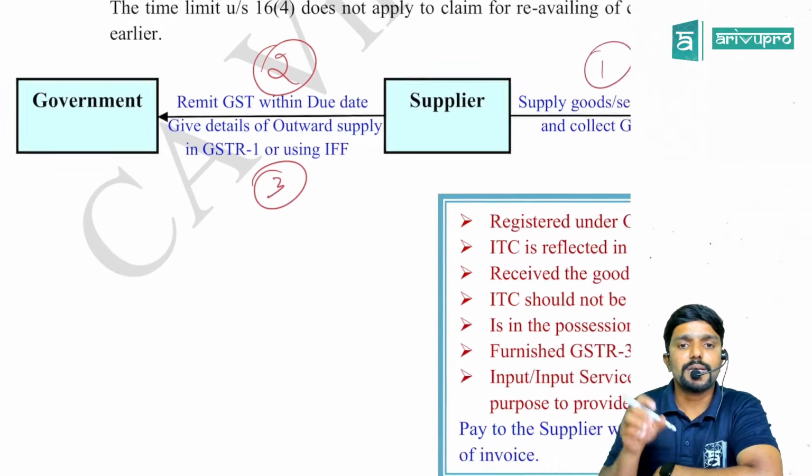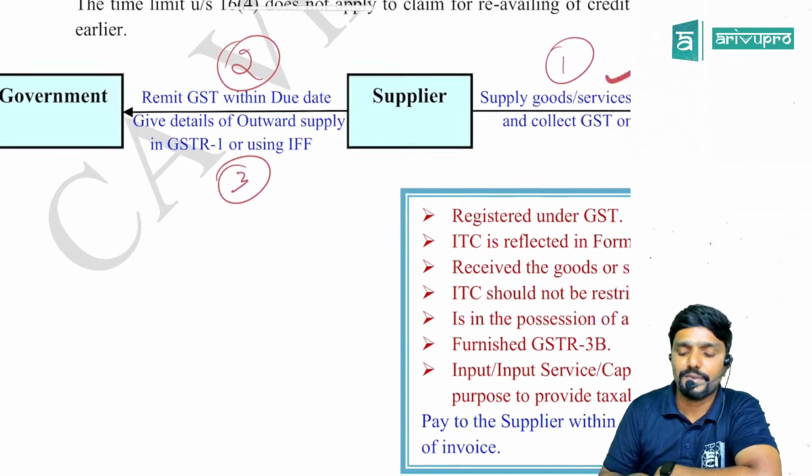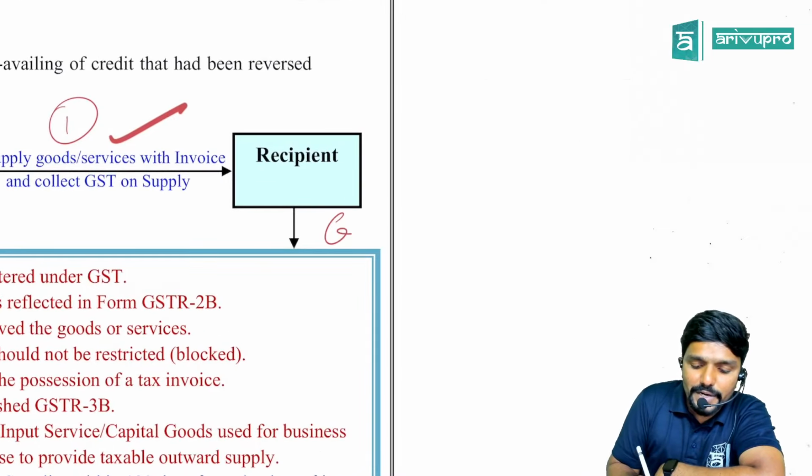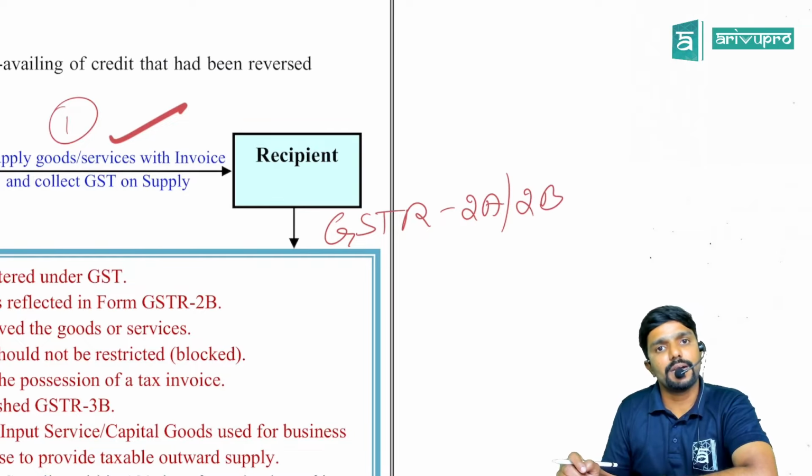Once the supplier gives the details of outward supply in GSTR1 or using the invoice furnishing facility, it will auto-populate to the recipient in his GSTR2A and 2B, guys. Only then he can claim the credit.